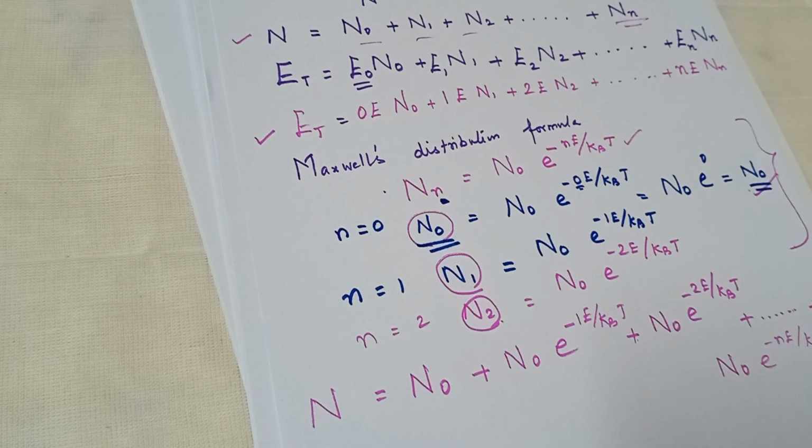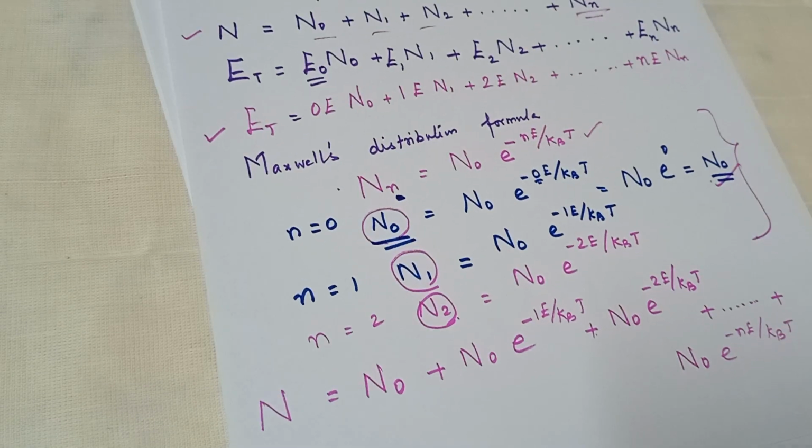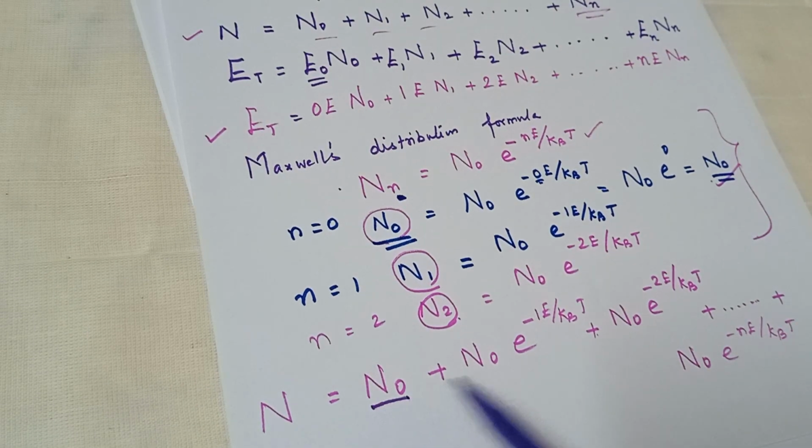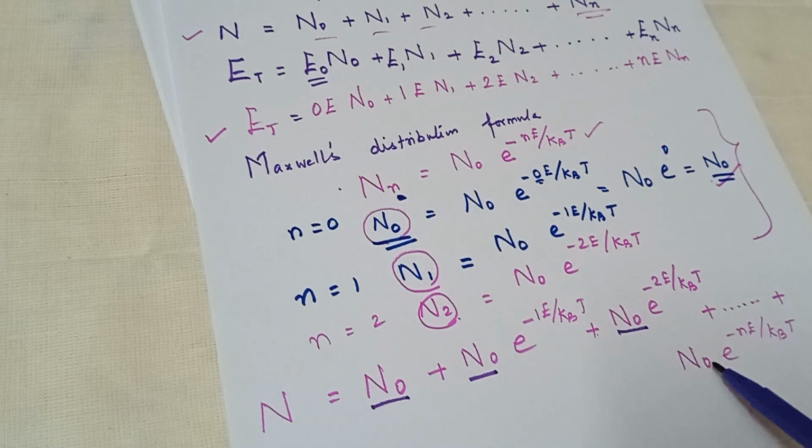Now here in all these terms N0 is common, so it can be taken out of the bracket.